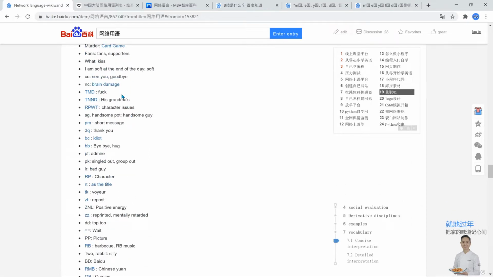TMD, this is special. The reason why is because I don't think this is a term that's used a lot, but in Chinese it's called tamada. Yeah, I feel a sense of detachment from actually saying these words because it doesn't feel like a curse word. It's not very well used, and I haven't heard it in real life. But yeah, generally that's what it's short for.